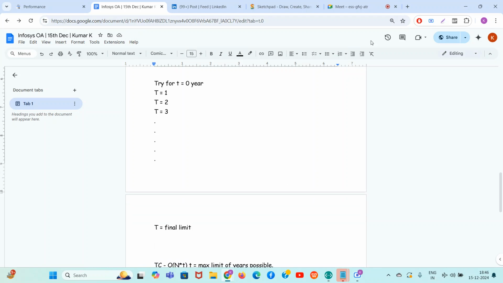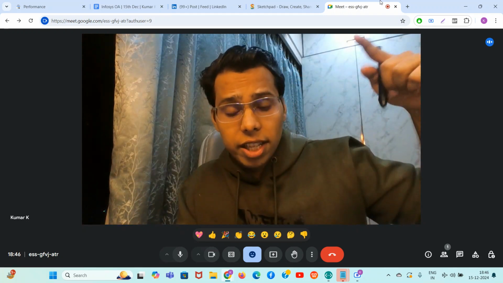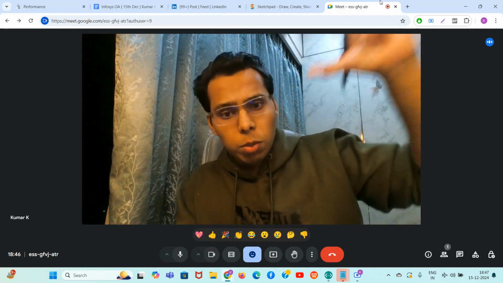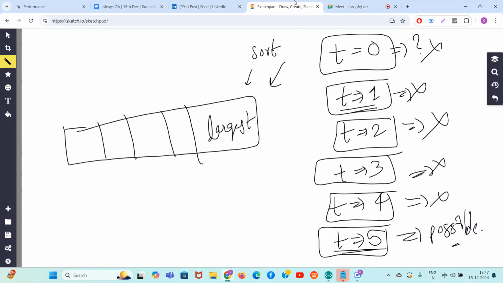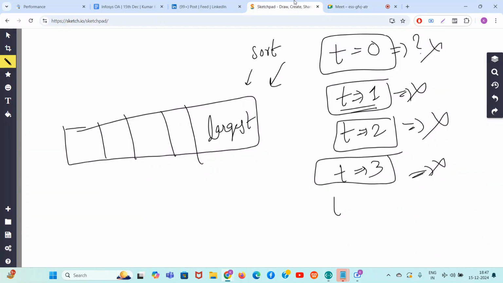Guys, what can be the max limit of years? Use your common sense and think what can be the maximum limit of t, कि भाई उतने टाइम में तो आंसर आ ही जाएगा. So this is the question, guys. What can be the maximum limit? That is actually very, very simple to calculate.